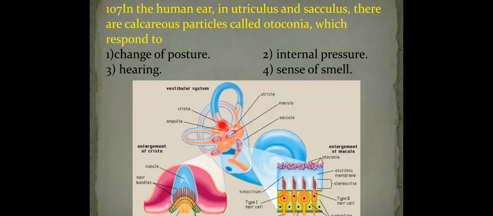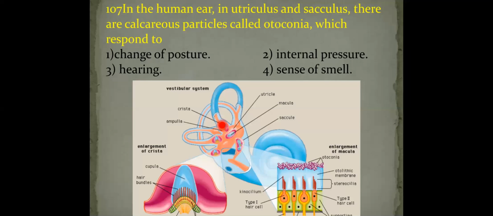That means the membranous labyrinth consists of the cochlea and the vestibular apparatus. Cochlea is responsible for the hearing function, and the vestibular apparatus is responsible for body balance.